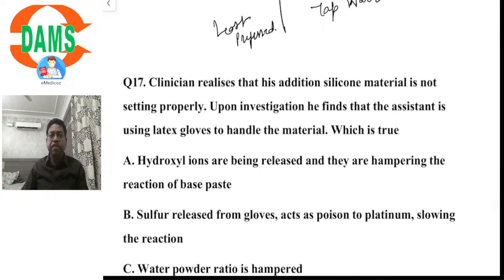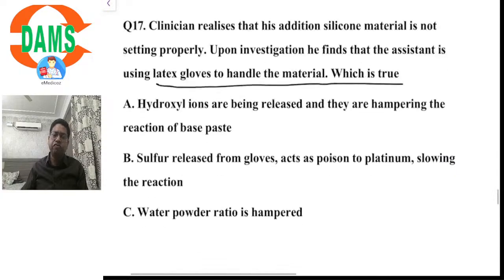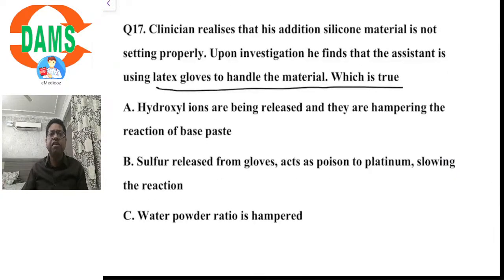Question number 17. A clinician realizes that his addition silicone material is not setting properly. Upon investigation, he finds that the assistant is using latex gloves to handle the material, which is true. All of you must be knowing that the sulfur content of the latex impairs the polymerization of addition silicone materials. That's why the use of latex is contraindicated with addition silicone materials.